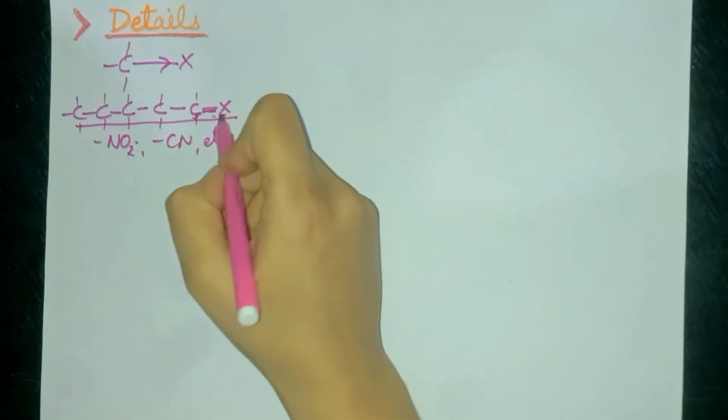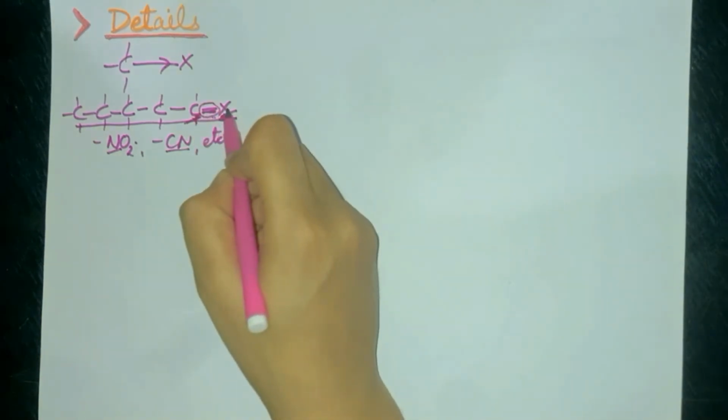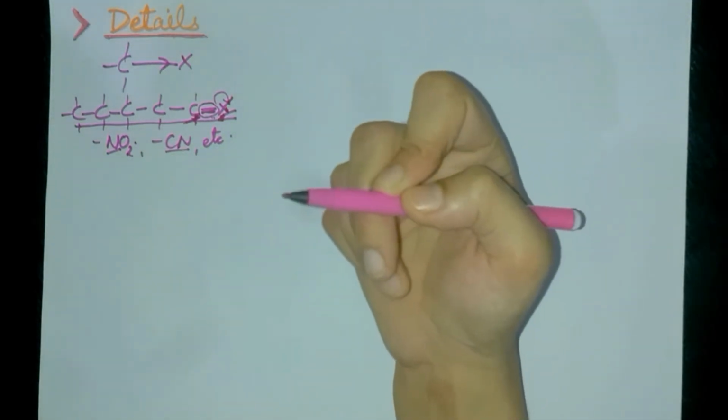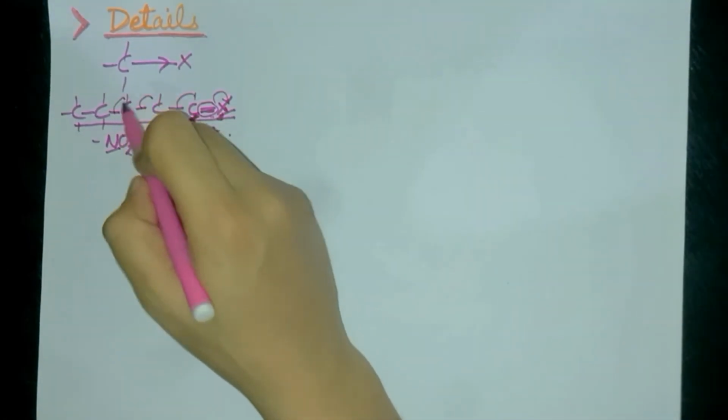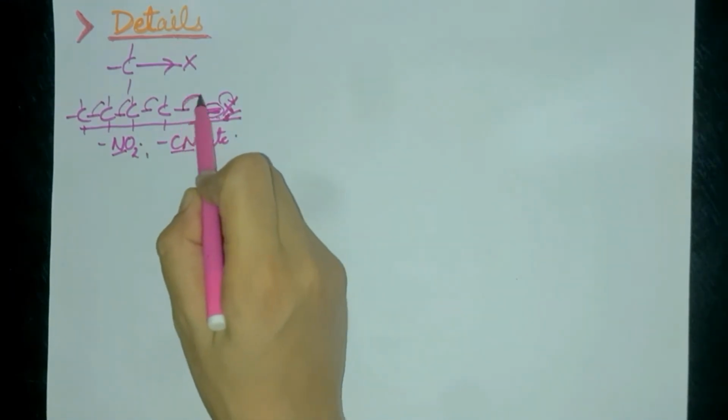What I am telling is that if a carbon chain is attached to a halogen or NO2 or CN, groups which can withdraw the electron from carbon, then the sigma electrons of the bond are slightly displaced towards the more electronegative atom. Either it is halogen or NO2 or CN, these all are more electronegative than simple carbon, and they are called electron withdrawing groups. However, the intensity of the displacement of this sigma bond electron decreases as the distance from the source atom increases.